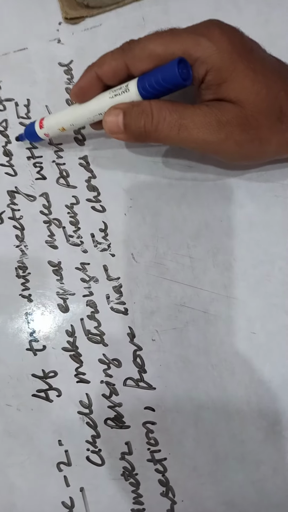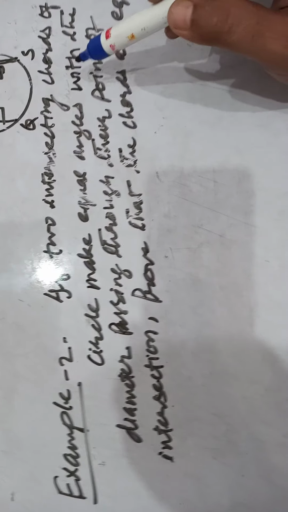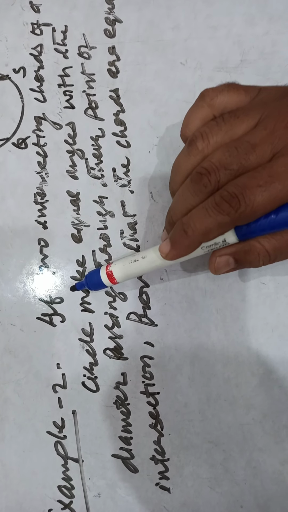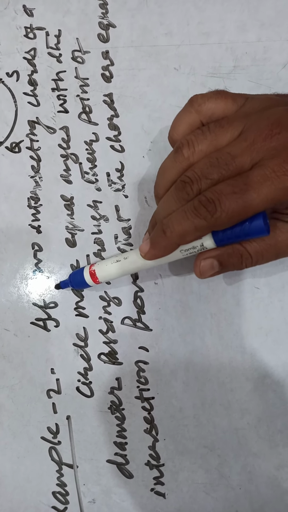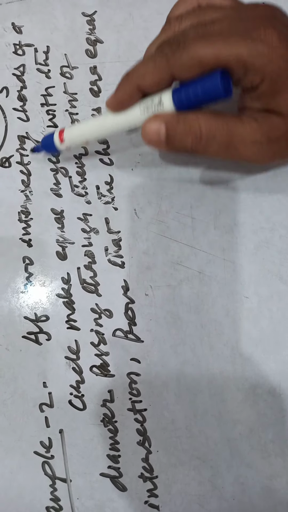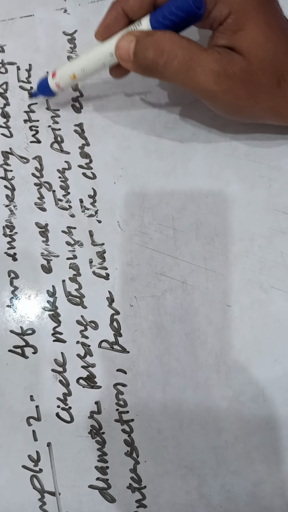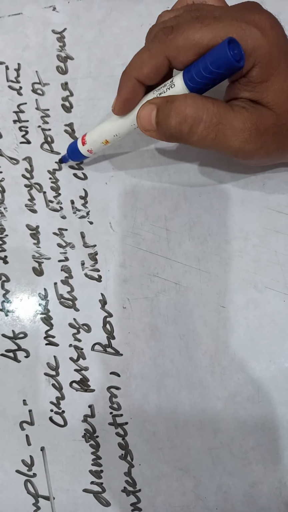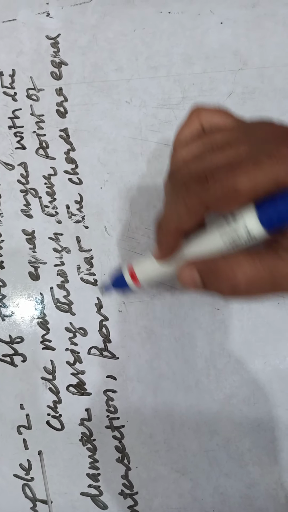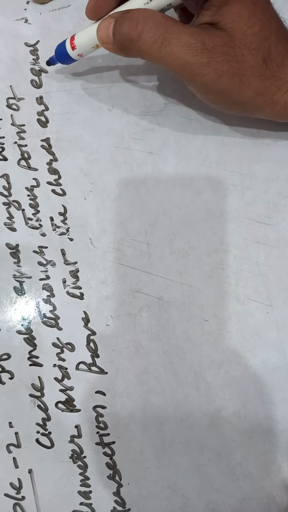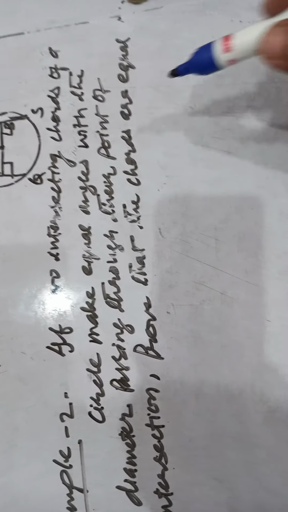This is example 2 of the chapter Circles in the textbook. If two intersecting chords of a circle make equal angles with the diameter passing through their point of intersection, prove that the chords are equal. Okay, children, let us draw a circle.